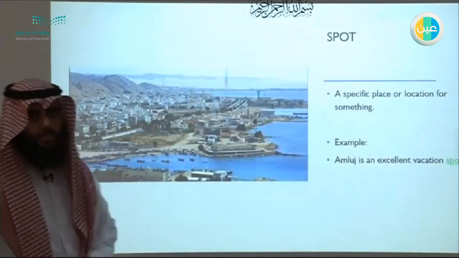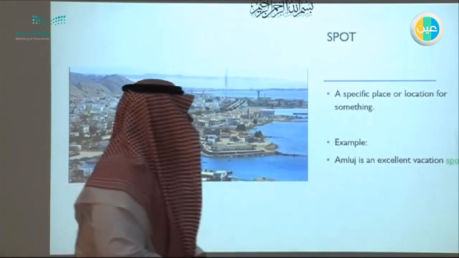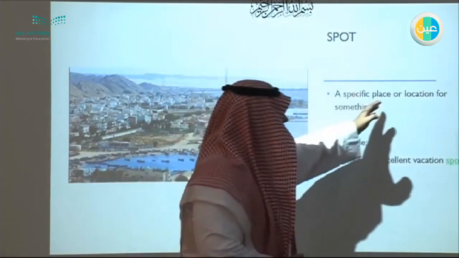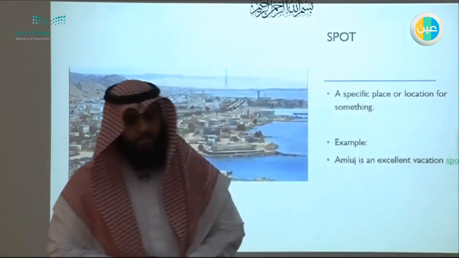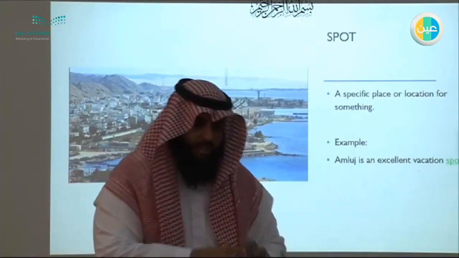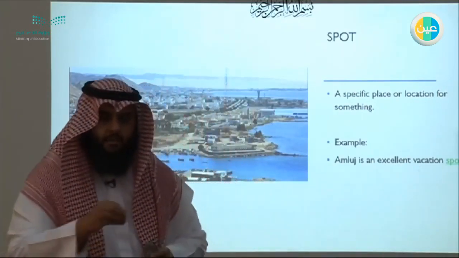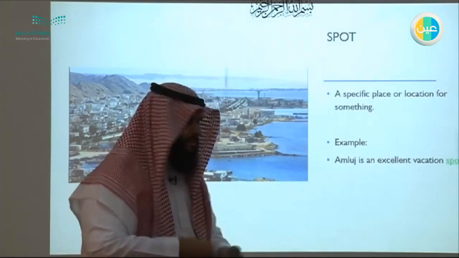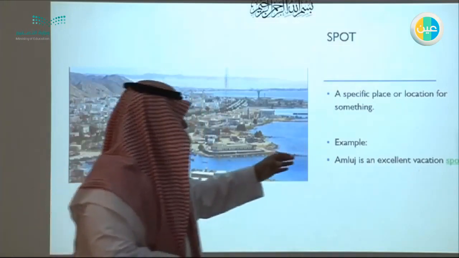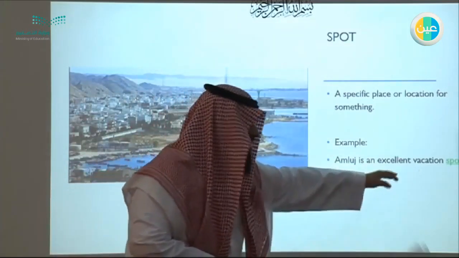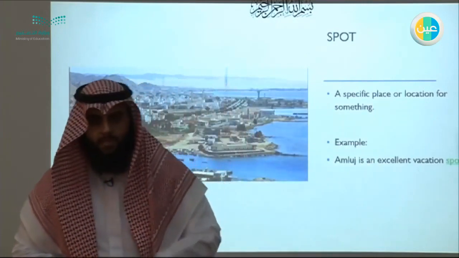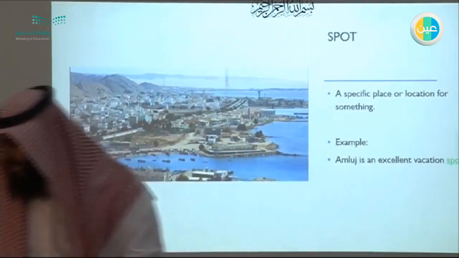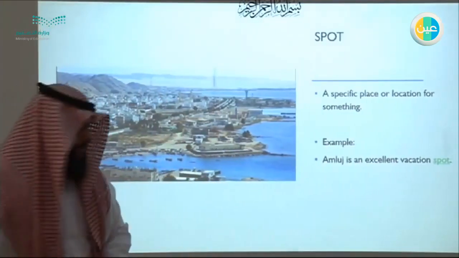What about spot? Spot is a very common word. A specific place or location for something. So a spot is usually a place that is attached with some kind of activity, usually recreational. For example, Amluj is an excellent vacation spot. Amluj, the city, is an excellent vacation spot.